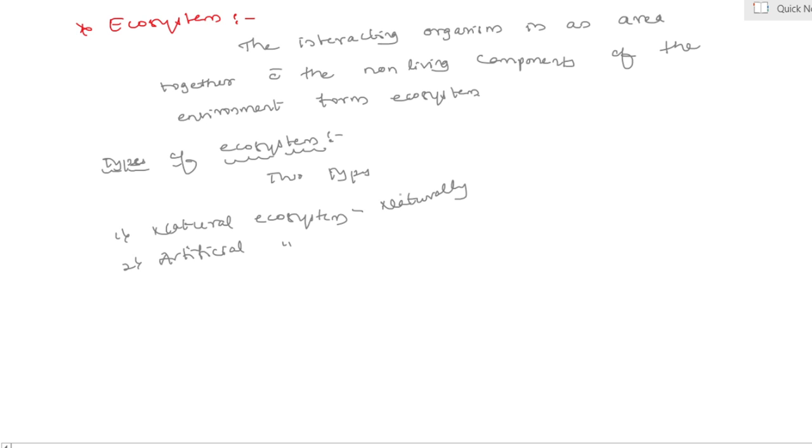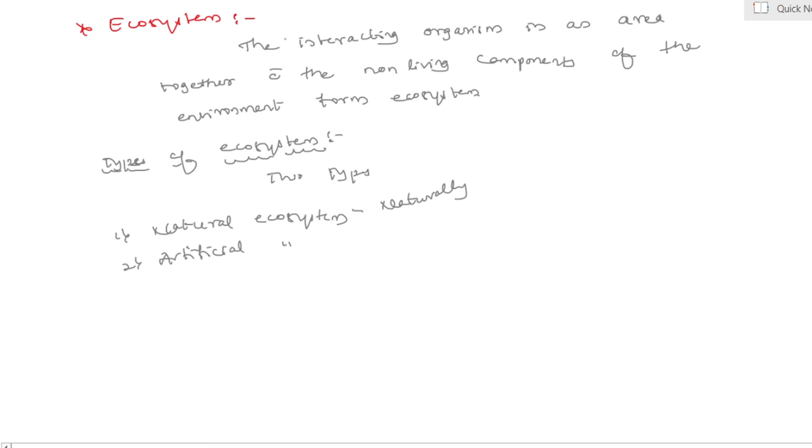Terrestrial means desert ecosystem, grassland ecosystem and forest ecosystem, and aquatic means pond ecosystem, lake ecosystem, estuaries ecosystem and marine ecosystem. Yes, my dear students, it means they exist how? Naturally.